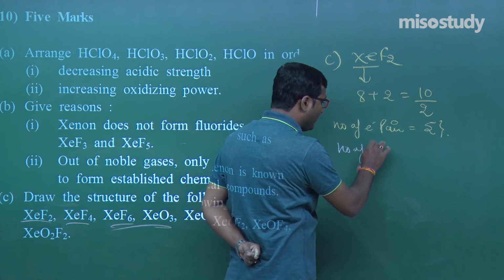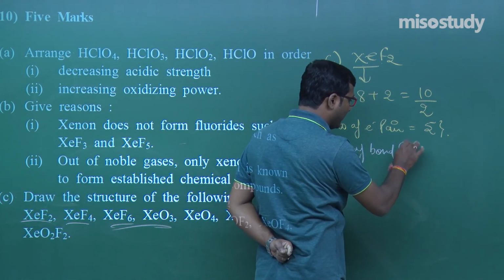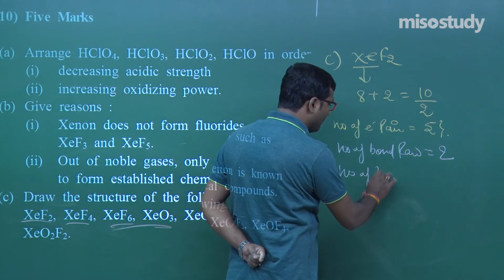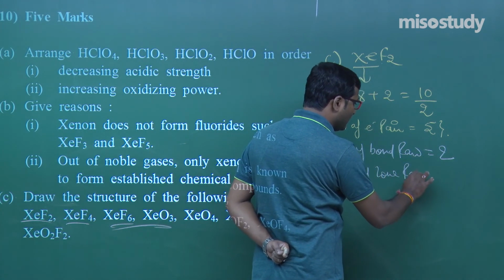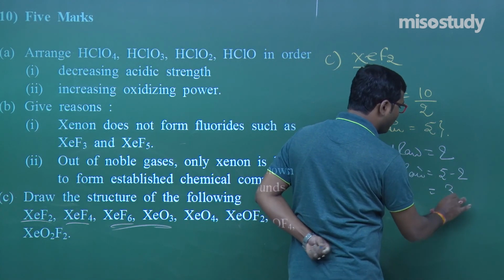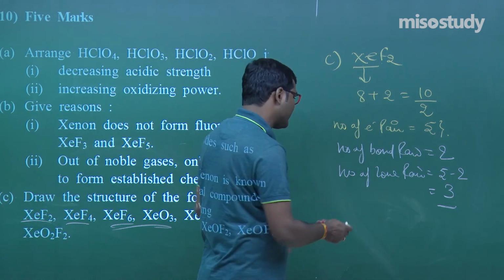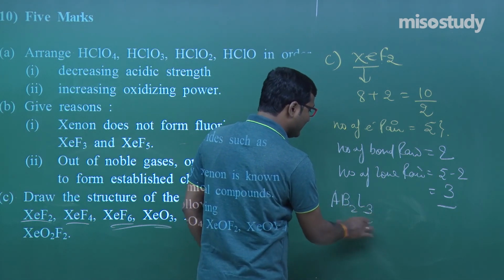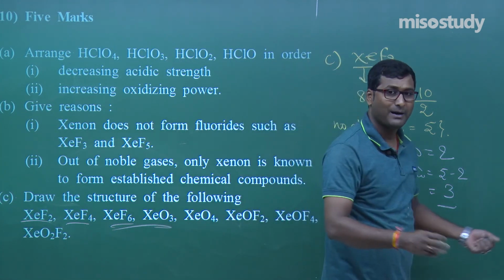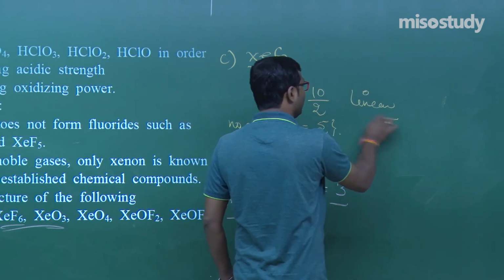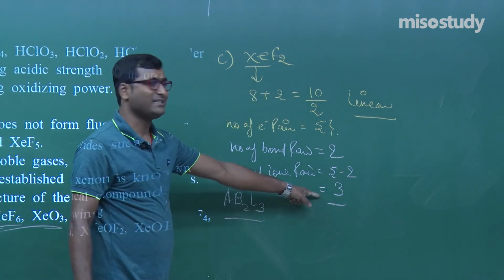So the number of bond pairs is 2. So tell me, what is the number of lone pairs? Number of electron pairs minus number of bond pairs, that is 3. So what is the formula? That is AB2L3. So with AB2L3, by using the chart, you will find that it has a linear shape. That is, it has 3 lone pairs, my friend.